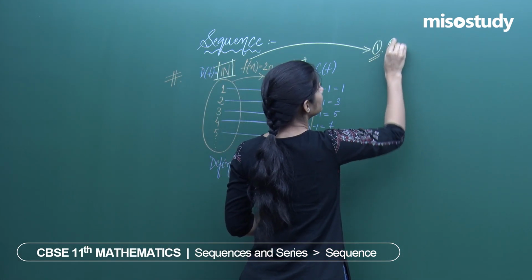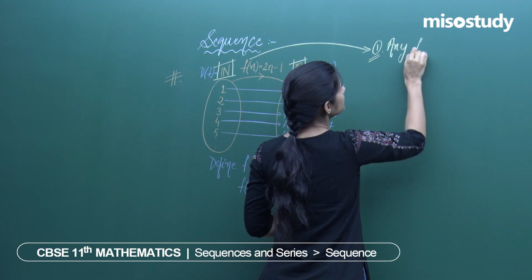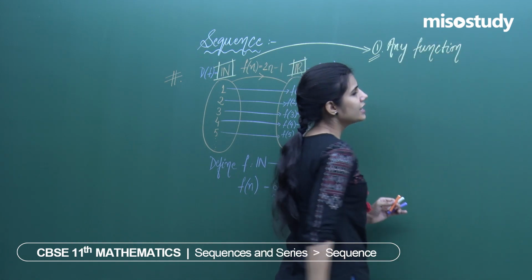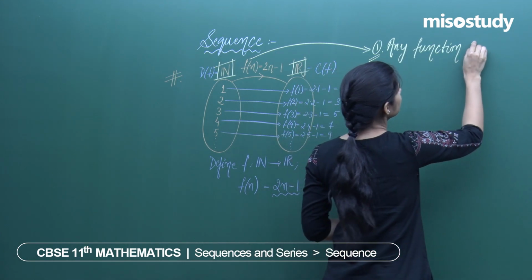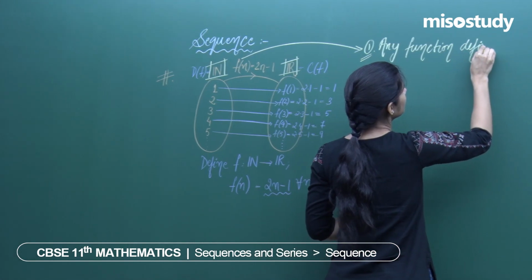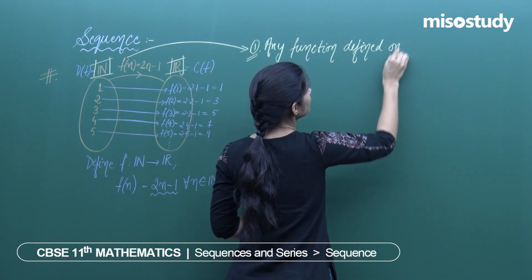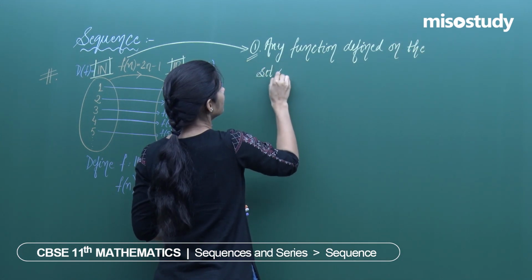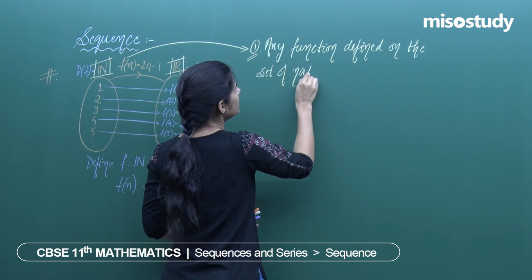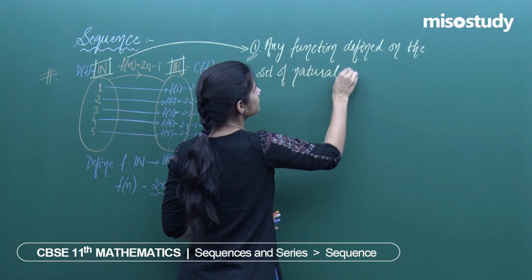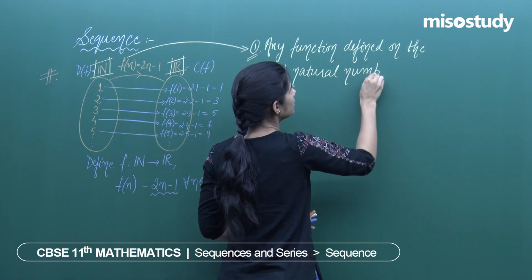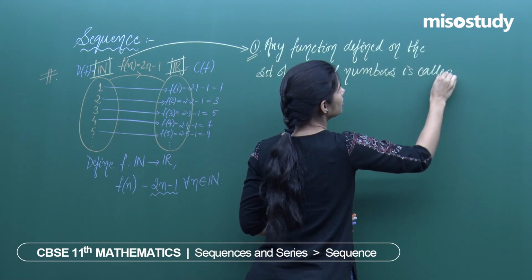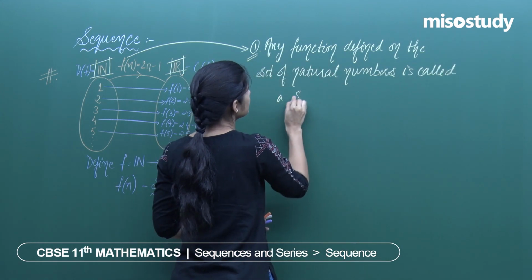Firstly, any function defined on the set of natural numbers is called a sequence.